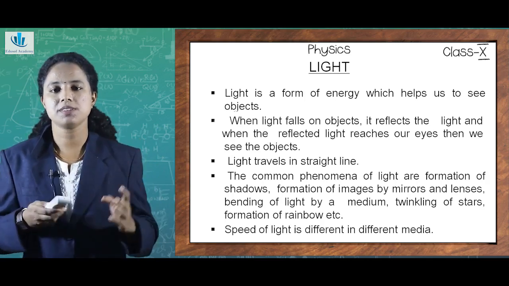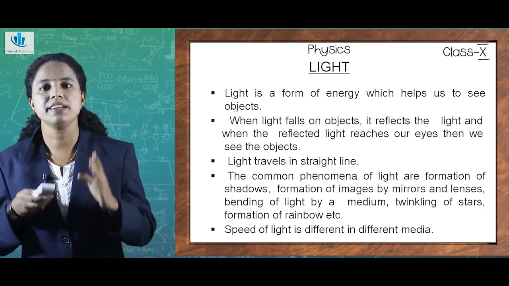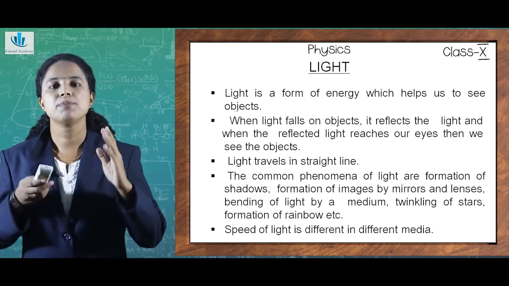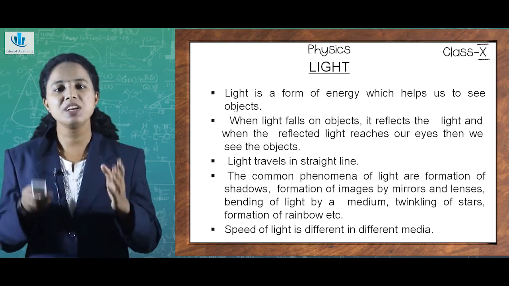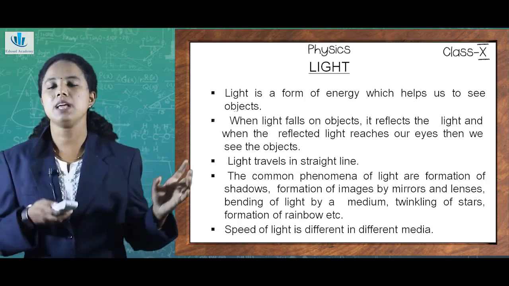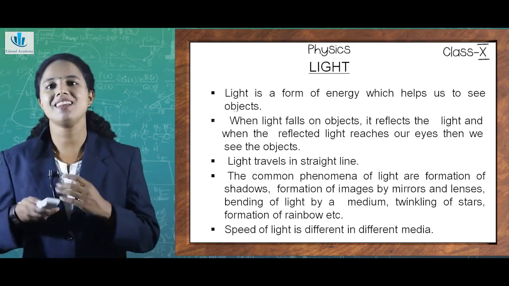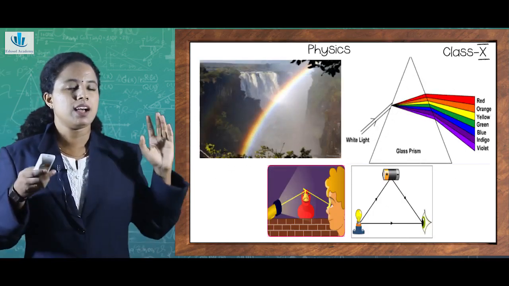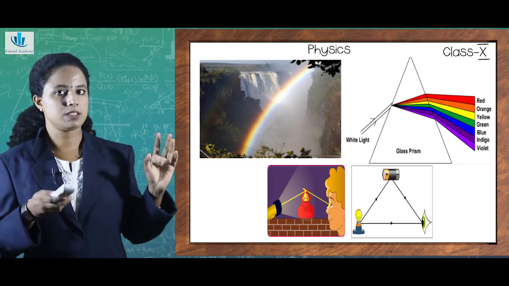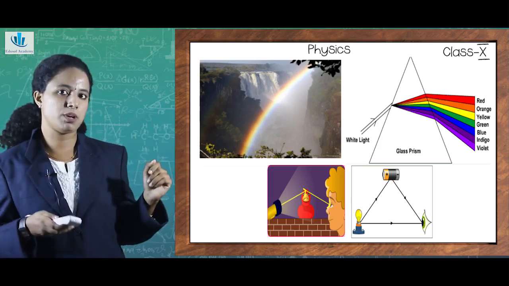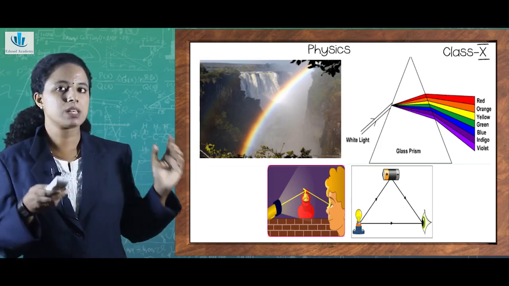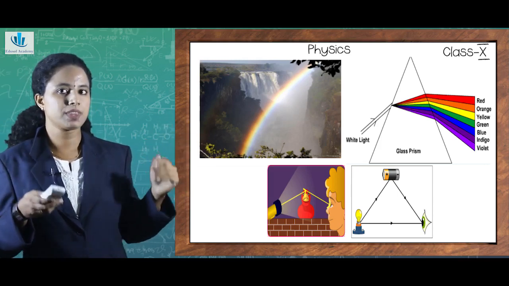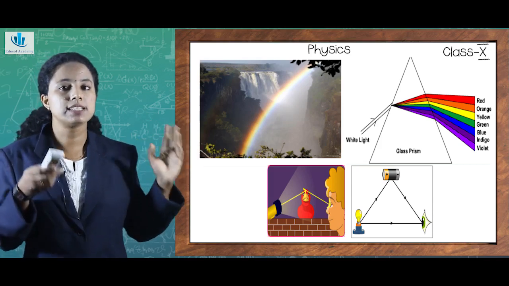All this is because the speed of light is different in different media. So, light in our daily life possesses a lot of importance and we need to understand how light is able to produce so much beauty in our life. As you can see in this picture, there are different phenomena associated with light being shown: the beautiful rainbow formation, the dispersion, as well as how we are able to see the objects.